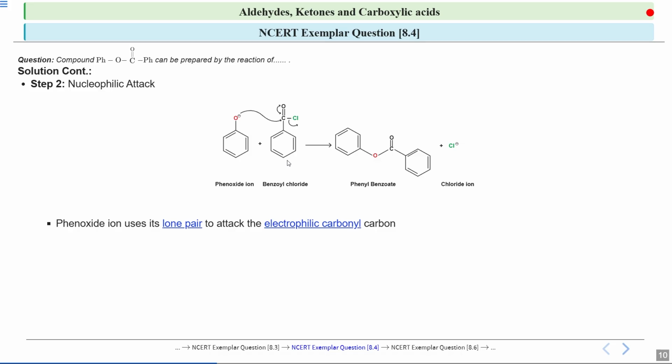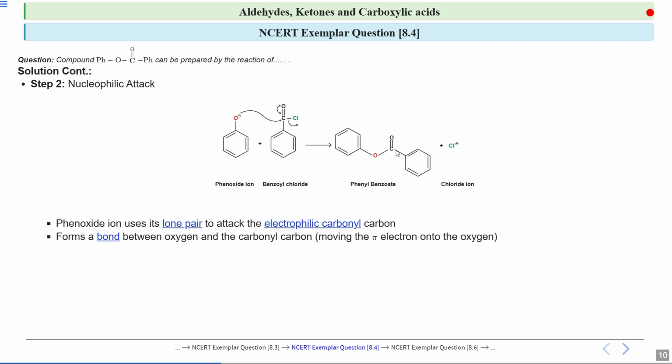The phenoxide ion uses its lone pair of electrons to attack this carbonyl carbon, which is electrophilic because this carbon has a partial positive charge. A new bond is formed between the oxygen of the phenoxide ion and the carbonyl carbon.